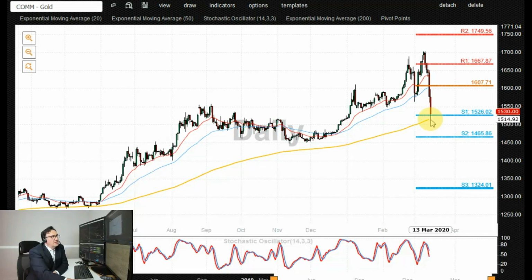Confirmed loss of that level and an end of day close below would signify further bearishness, potentially opening the way for a deeper corrective move towards 1465, possibly even towards the cluster of these two lows at 1450. Alternatively, if we see an oversold bounce back and a rally higher, the initial resistance is at 1585, which was that breakout level that we talked about over and over again. A breakout above that level could target 1607, 1650, 1670, possibly 1700 again as a retest of that high.